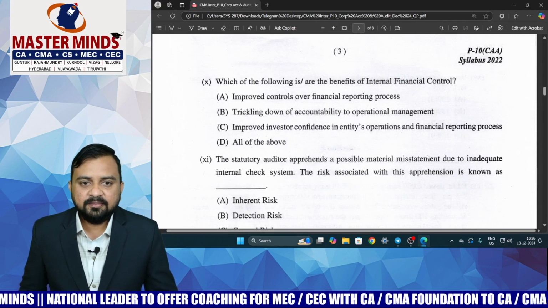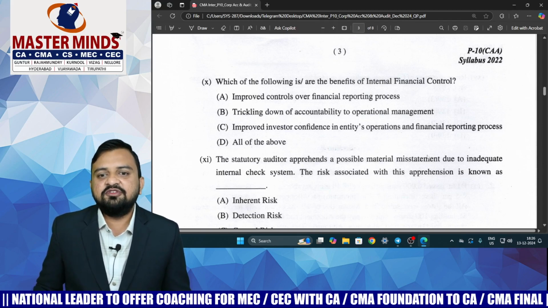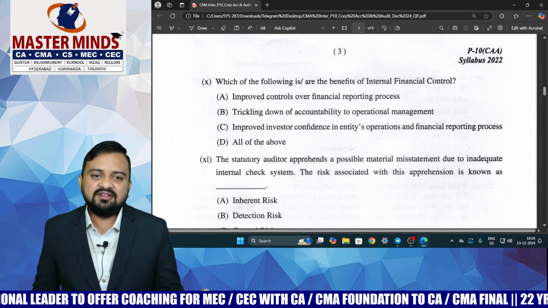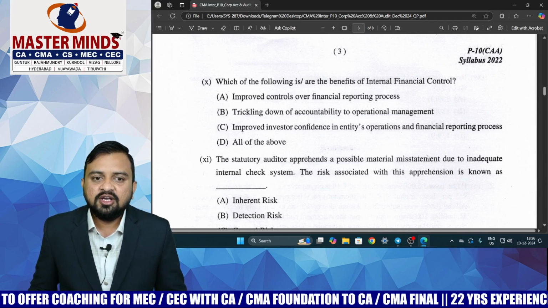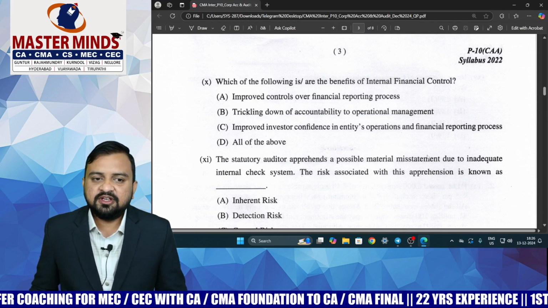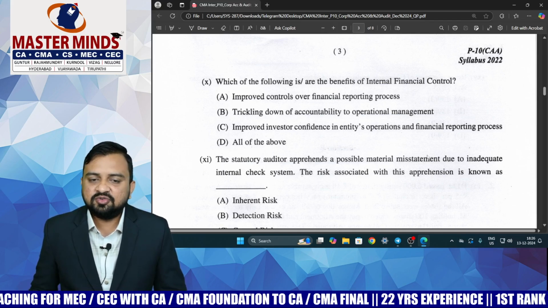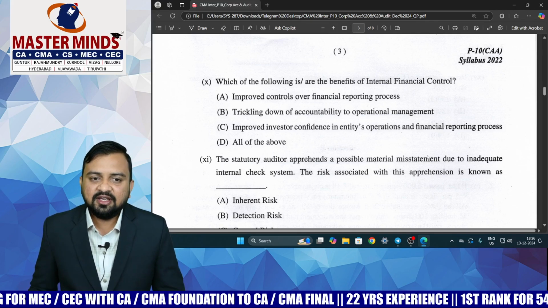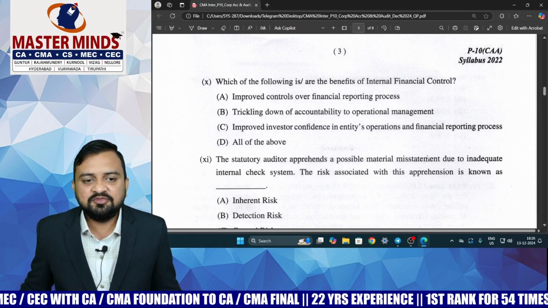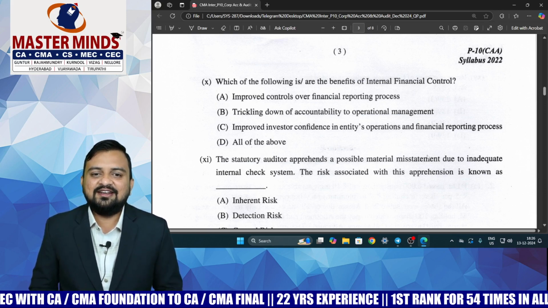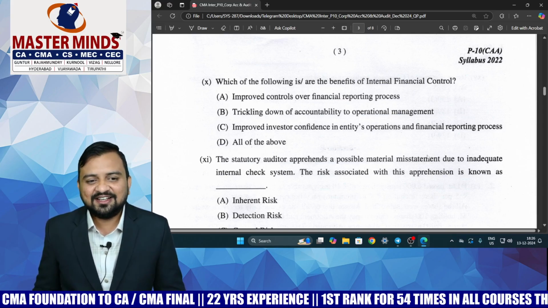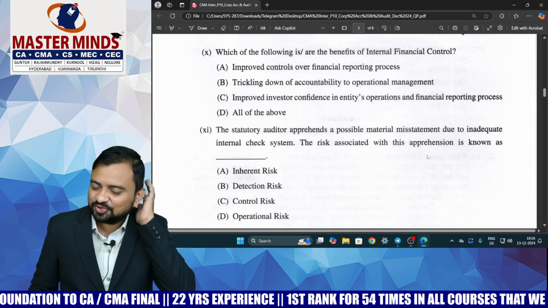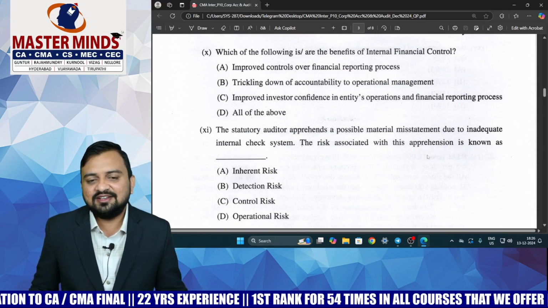Then MCQ number 10: which of the following is or are benefits of the internal financial control? This is a question that has been taken and converted into an MCQ. So what are the benefits of an internal financial control, sir? All the three benefits. So option is D, all of the above. Even in the examination, sometimes if you don't remember the exact answer, then if there is all of the above, in most cases all of the above will be the answer. Now this is not a shortcut, but if you don't know the answer, then definitely go with all of the above.